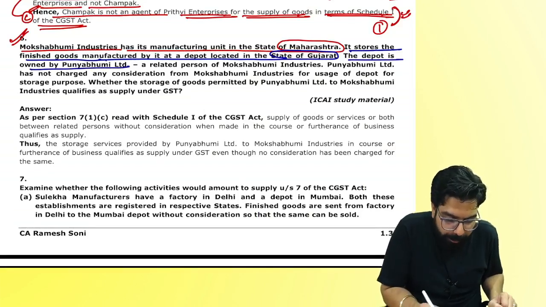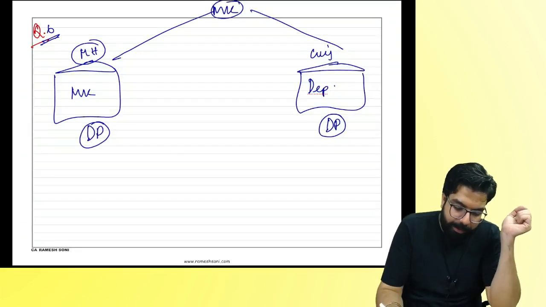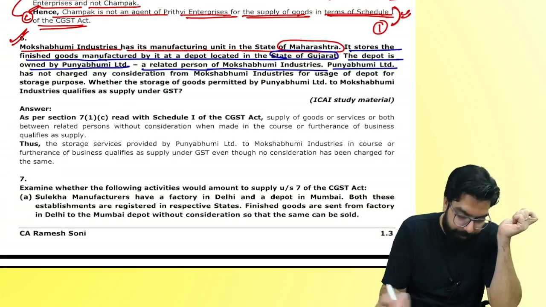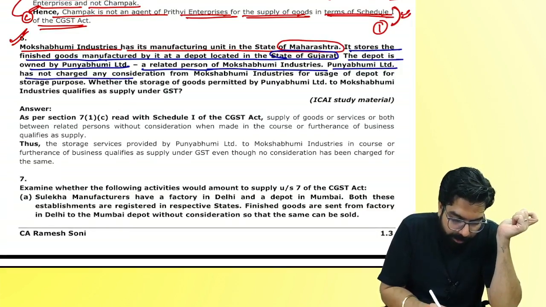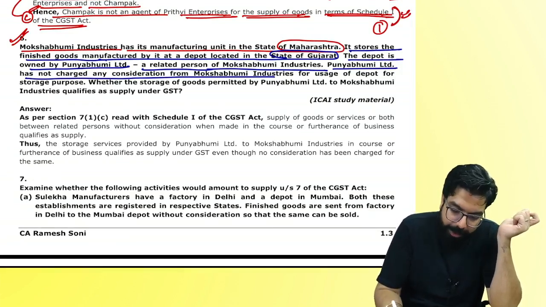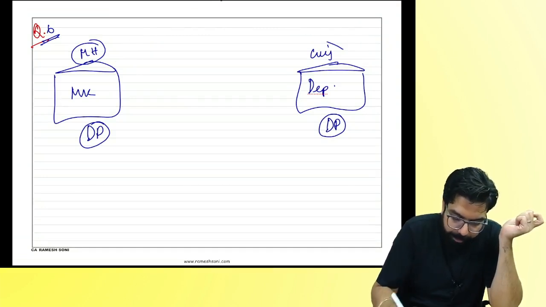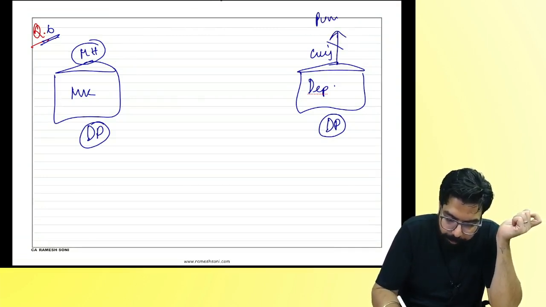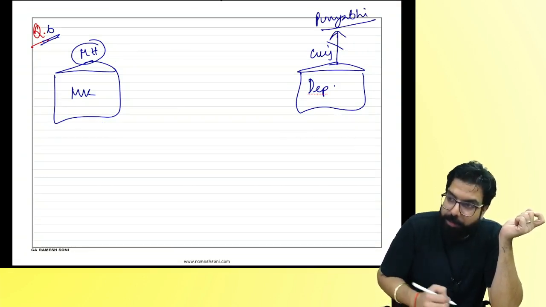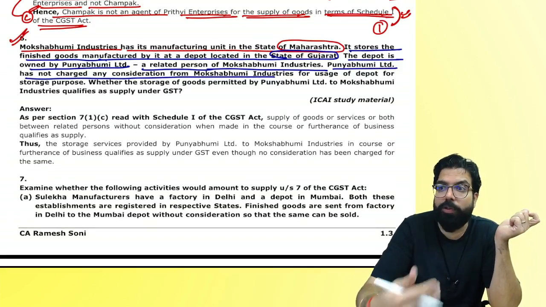The depot is owned by Punya Bhumi, a related person of Moksha Bhumi. This depot is owned by whom? Punya Bhumi, a related person of Moksha Bhumi. Okay? Has not charged any consideration. It has not charged any consideration. My question: this depot is owned by whom? Punya Bhumi. So this question doesn't relate to any distinct person. Sure? Next. See, when you read the question, your thoughts also change.